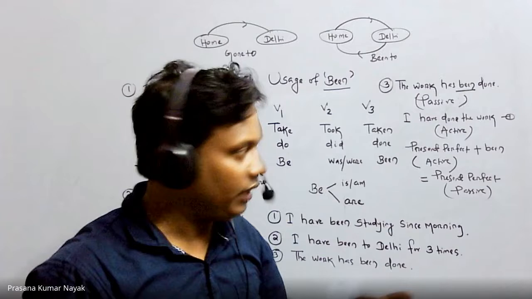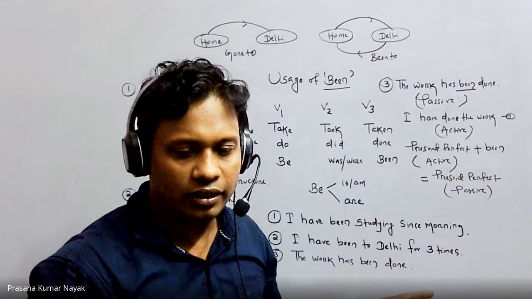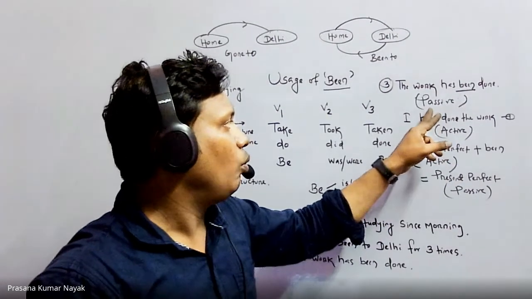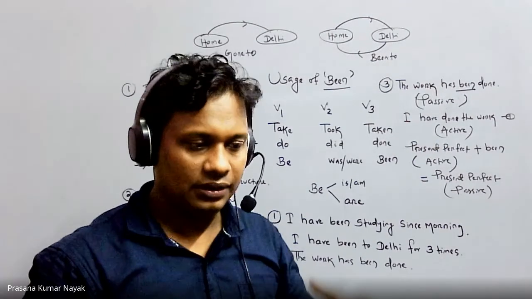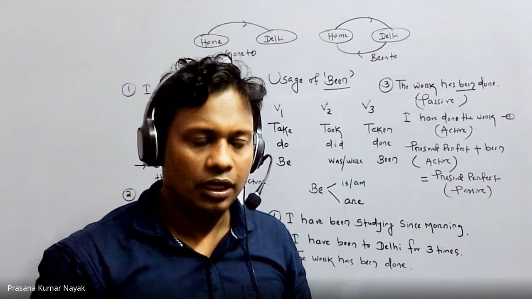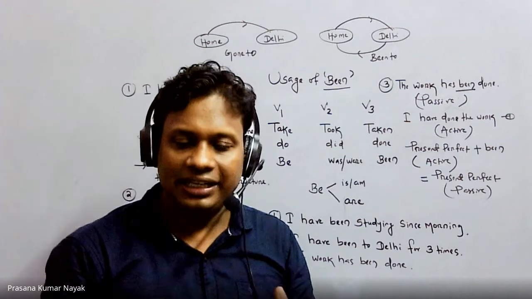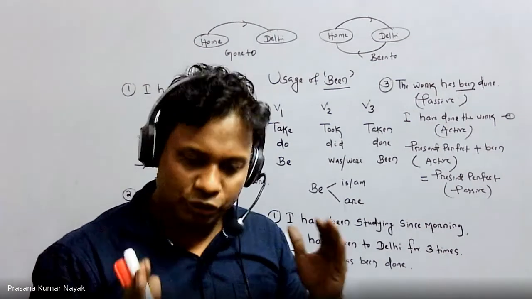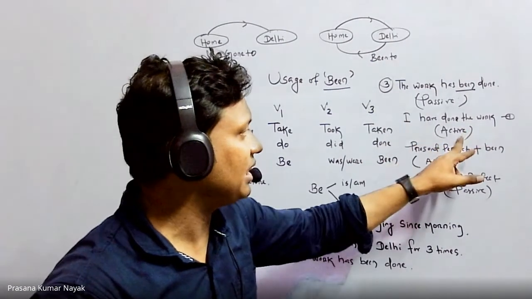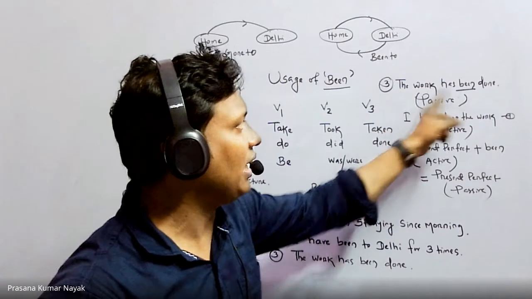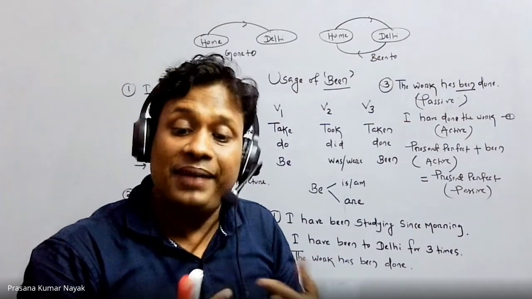So don't worry. Passive and active, there are two forms there. This is not a discussion for today. Tomorrow I am going to tell you the difference between active and passive, how active and passive sentences are formed, what their significance is, and how they can be used in different situations. But today, try to understand from here that I have done this work, this is active, and the work has been done, it's called passive. So here been is used as a part of the passive form.